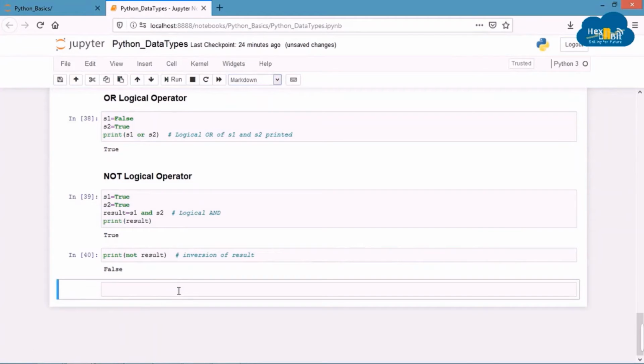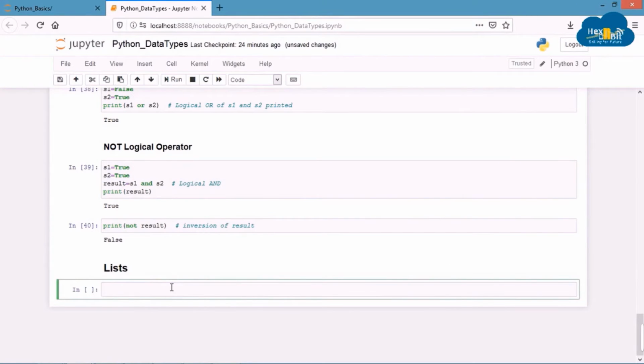Another data type commonly used in Python is list. List is a collection of one or more items, and these items may or may not be of same data type. These items are comma separated and enclosed inside square brackets. Let's declare a list which contains names of different countries like India, Japan, Singapore, China, Australia. So let's name our variable list1 and create the list like this.